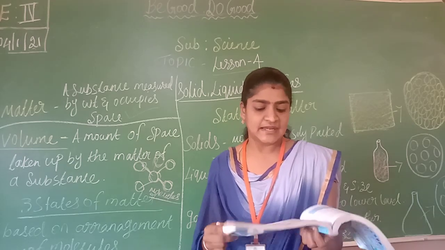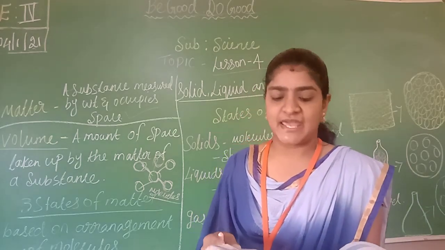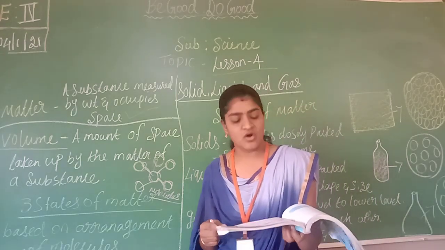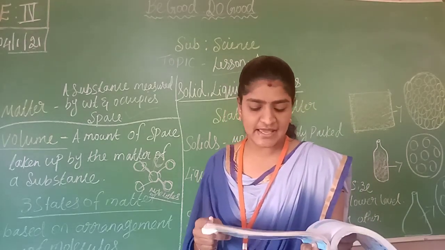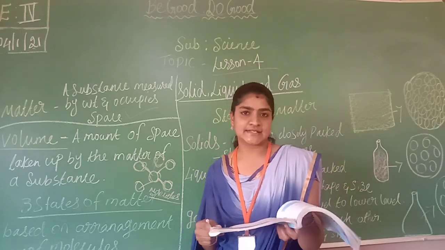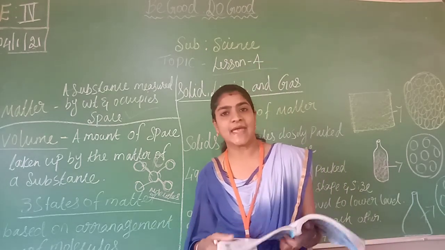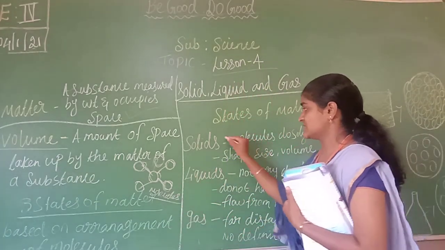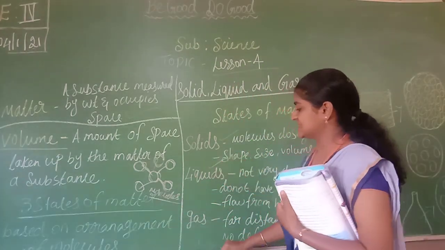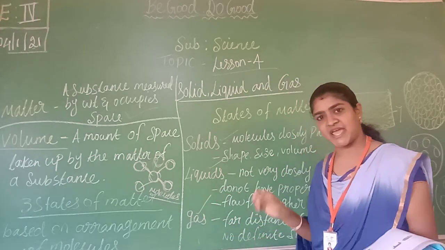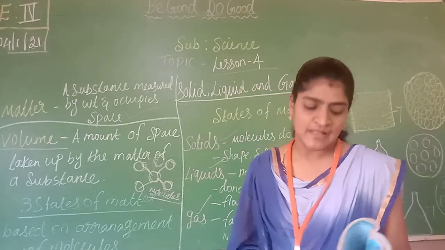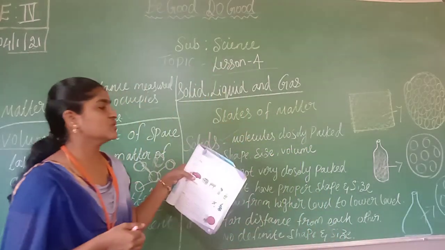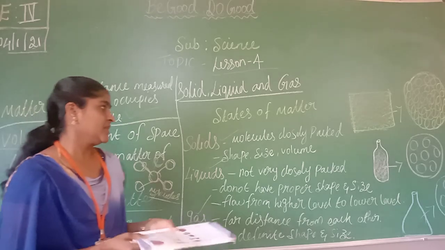Depending on how the molecules are placed in a substance, the substance can be a solid, a liquid, or a gas. These are the three states of matter. Based on the arrangement of molecules, one is solid, the second is liquid, and the third is gas. Now we are going to see in detail how the molecules in a solid are arranged.